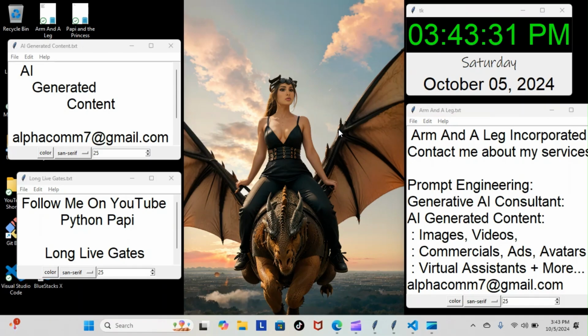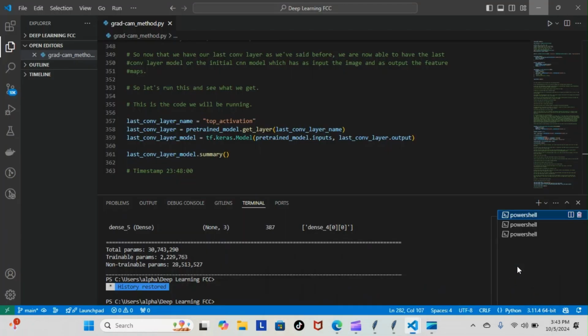All right, on today's episode of Python Papi, we're back inside our TensorFlow course, and we're still doing our Grad-CAM method module. Now, I do have an update from yesterday. So the issue with the error was me and not the actual program. So we were able to run it this morning. Let me show you exactly what was going wrong with it.